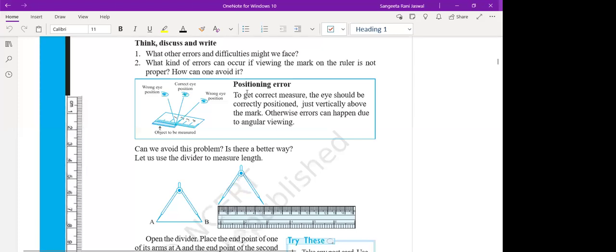Okay. And whenever we are looking at some scale, we should always see it perpendicular. See, it's written here, positioning error. To get correct measure, the eye should be correctly positioned, just vertically above the mark. Otherwise, errors can happen due to angular viewing. If you look from one side, the other side, or some other side, you might find some angular errors. But the correct position to look at some scale is the perpendicular position. Perpendicular means the vertical position. Okay? Right, children? Yes, ma'am.